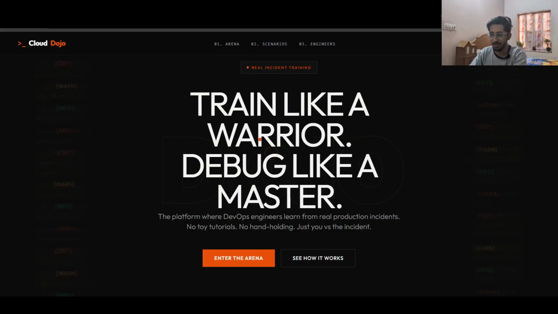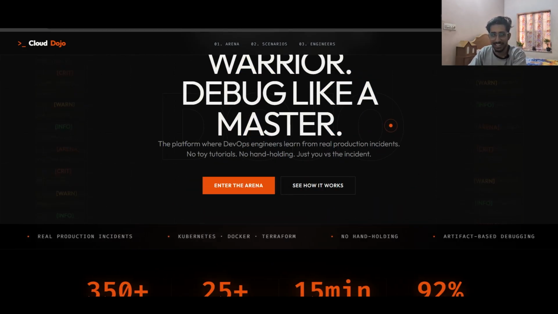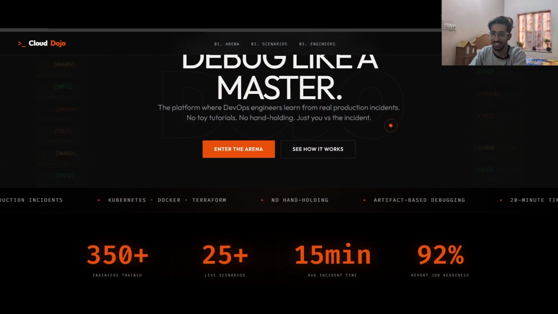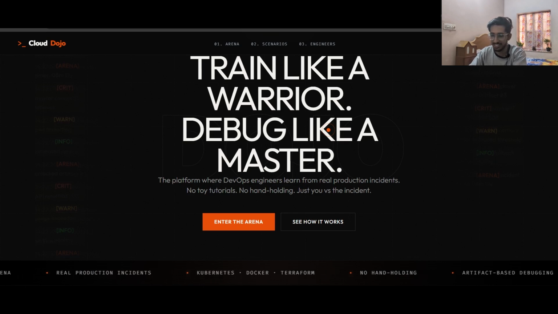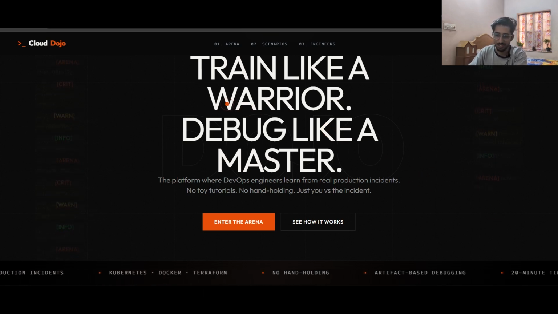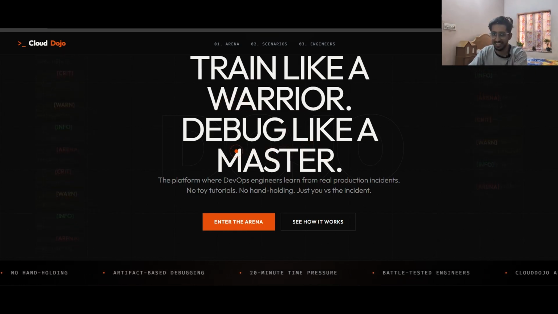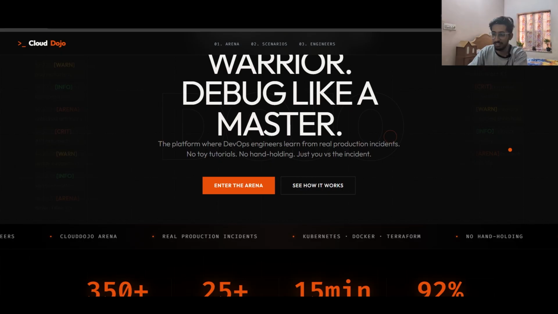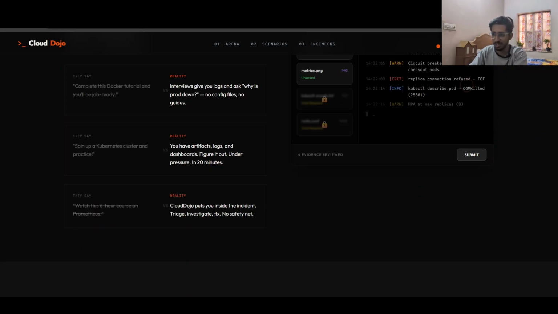This is how the dashboard looks: train like a warrior and debug like a master. So the idea is you should study like a warrior and debug like a master. The whole philosophy revolves around Japanese martial arts, where people train in dojos, follow guidance under a sensei, and then fight in the arena. We will see words like these in this environment. So let's skip all these things and log in to the system.